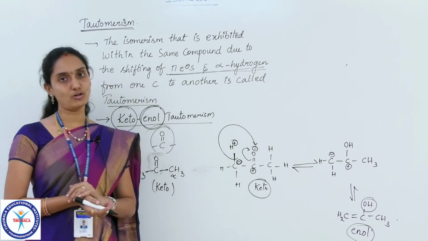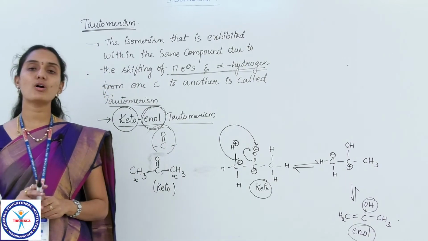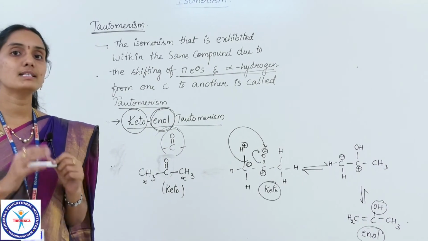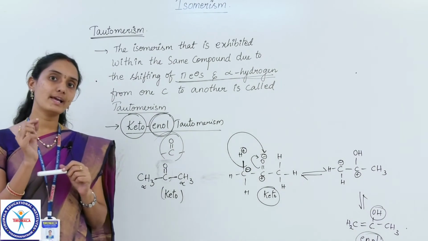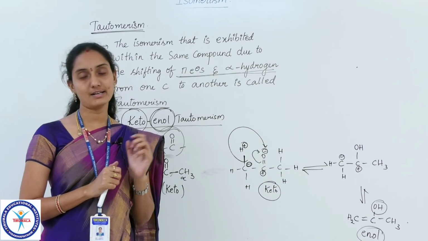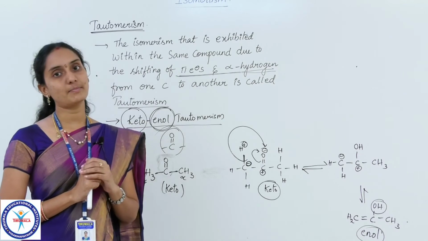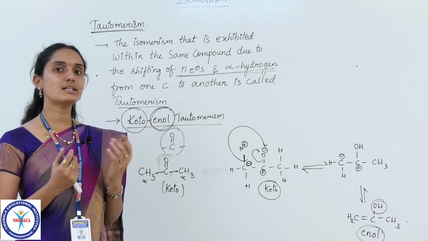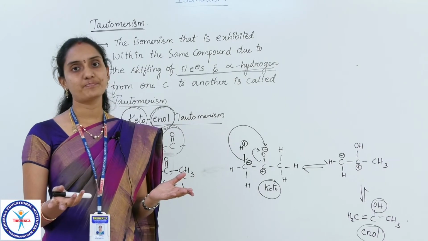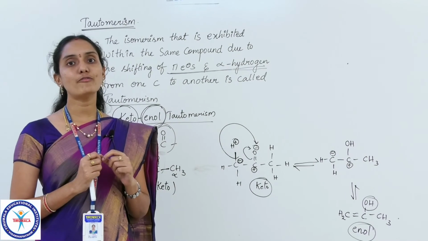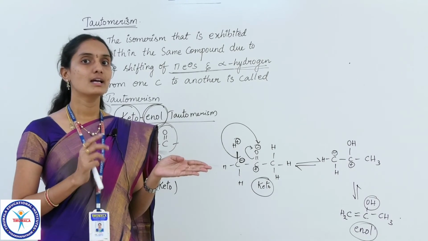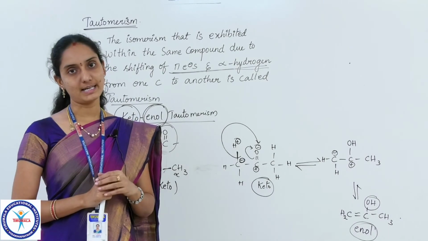Some important points you have to remember about keto-enol tautomerism: it always occurs in the presence of a catalyst only. It is a catalyzed reaction. What catalyst do we use? We can use either an acid or a base. But the mechanism of keto-enol tautomerism changes in the presence of an acid catalyst and in the presence of a base catalyst.